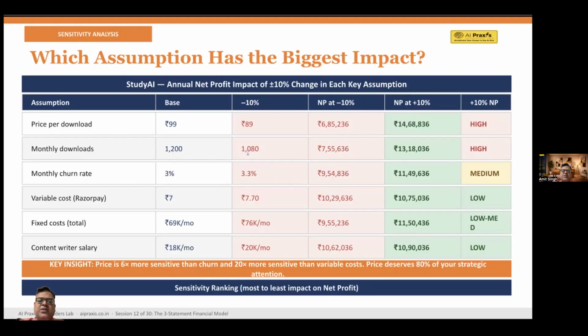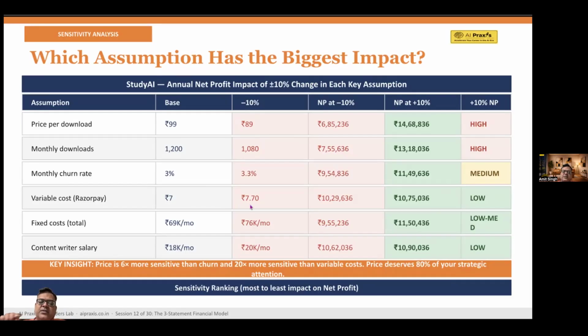You look at the variable cost, which was earlier 7 rupees. Now, when you increase that by 10%, it will be 7.7. Net profit at minus 10% will be 10,29,636, and at plus 10%, it is 10,75,036. So when you increase the variable cost, your net profit is by and large the same. There's hardly any change; it's very nominal, very low.